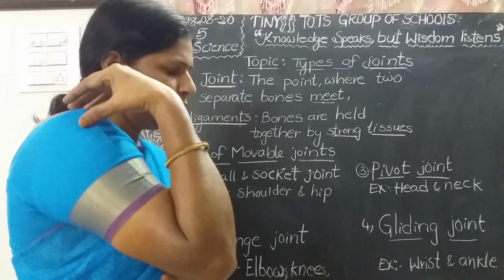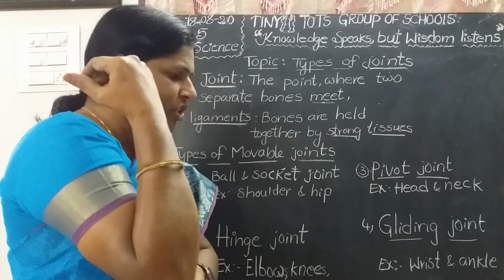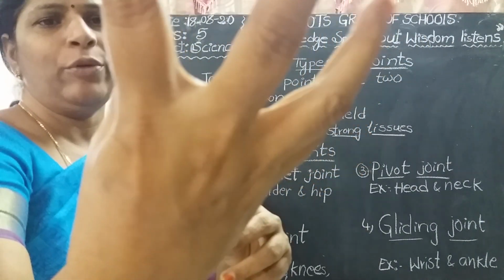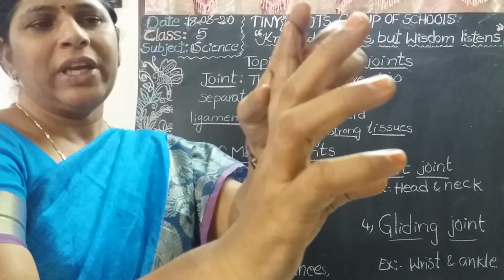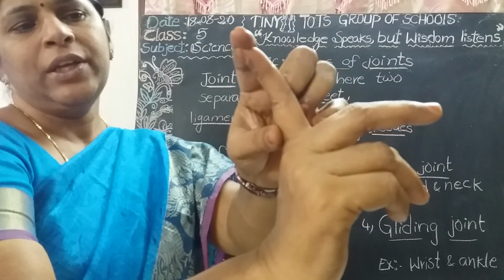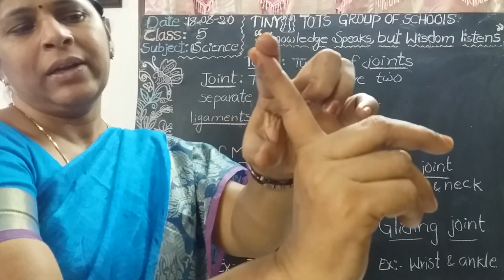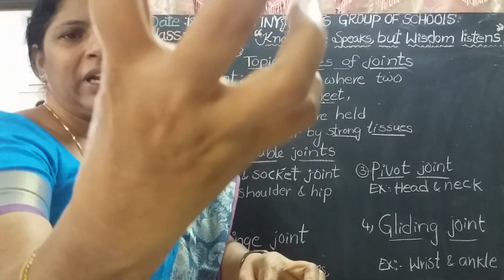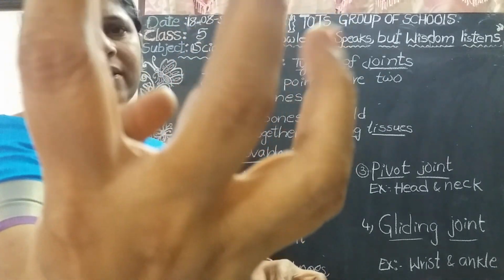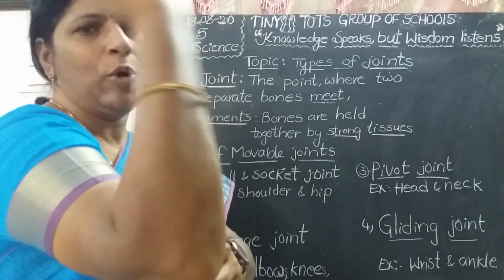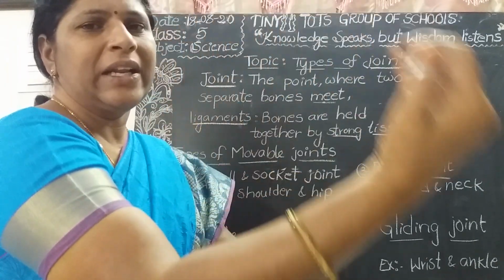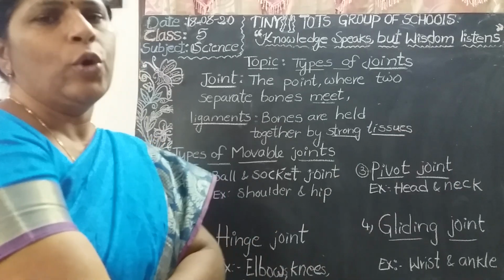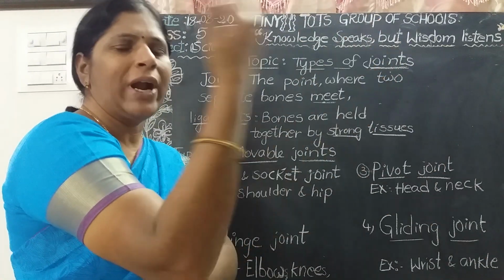Is it clear? Now, elbow, jaws and knuckles. Knuckles allow only one direction, the forward direction. If you try to bend the finger backwards, it is not possible. So in the knuckles, hinge joints are present. The elbow has a hinge joint, the knee has a hinge joint, and the jaws have hinge joints.